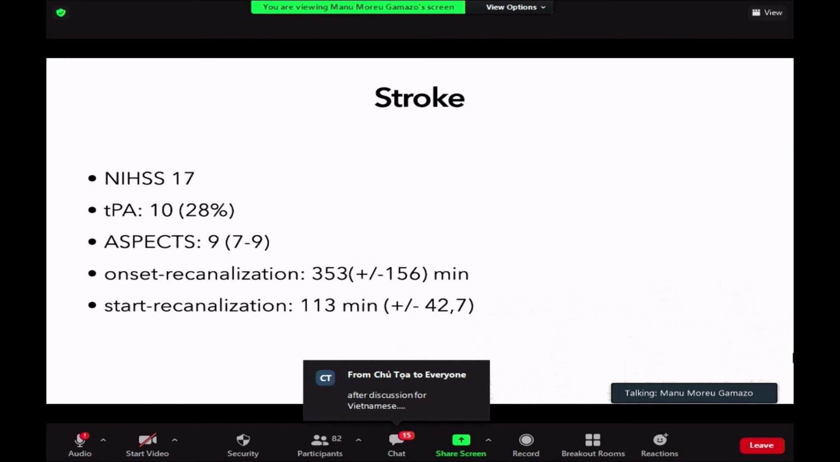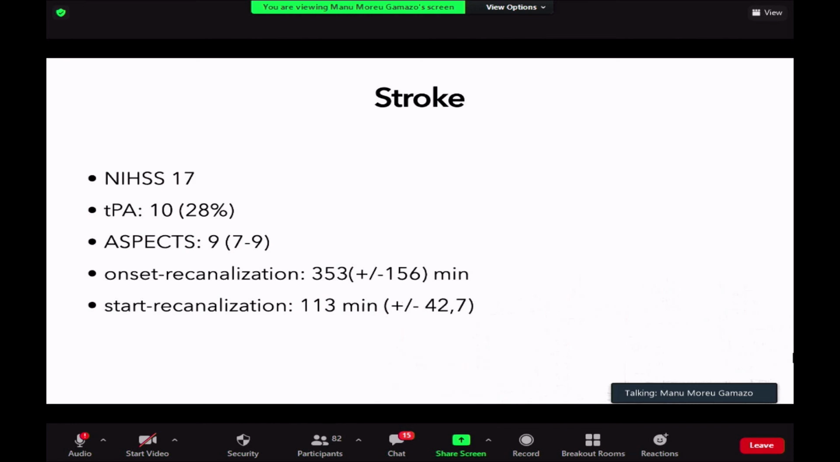TPA only in 30% of the cases. Normally in our population it is close to 60%, but with this series, as I have told you, this is consecutive. So time was not a problem for us to place the stent. And sometimes because of the time, patients were not candidates to TPA.